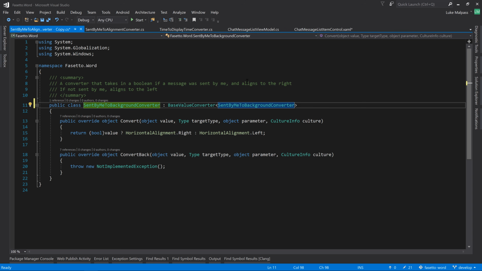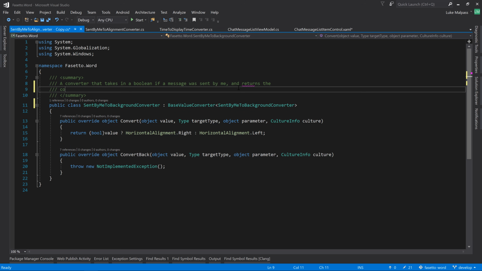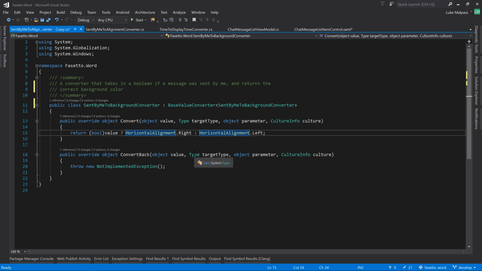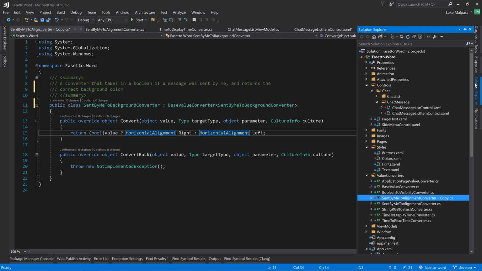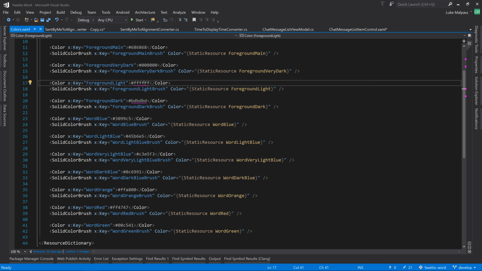Converter that takes a boolean of the message sent by me and returns the correct background color. So again, if it's sent by me, then we need to get the color. So if it's sent by me, we want that blue, which is called this one here, word very light blue brush. So copy that name,